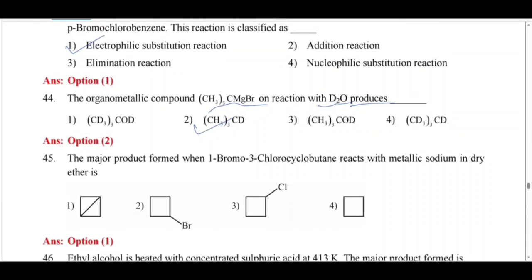You have 3 CH3. So I am removing MgBr by adding D. You are getting CH3CD. Here D2O means deuterium oxide, the isotope of water. Instead of H2O, hydrolysis is done by D2O. So we can get this.